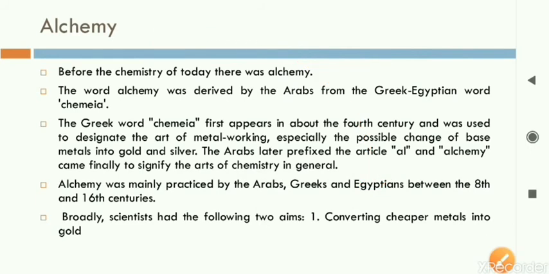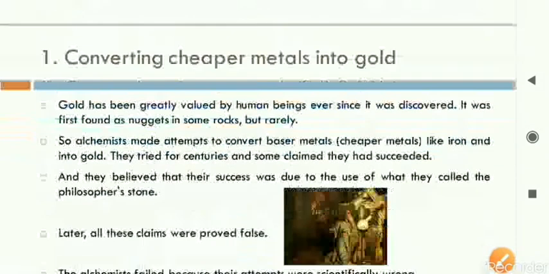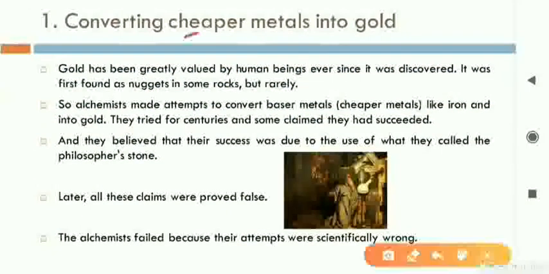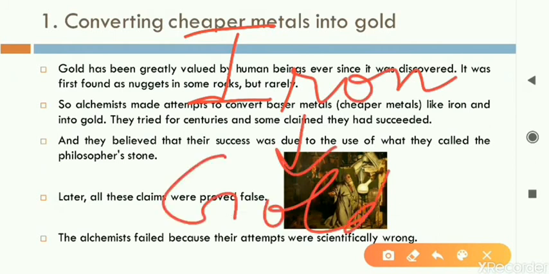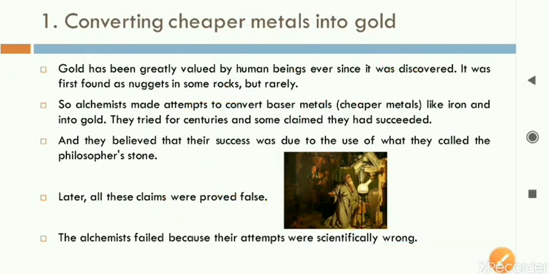One was converting cheaper metals into gold. They tried to take cheaper metals which are less costly, like iron, and convert this iron into gold. They were trying to do this and they were not successful in their attempt.